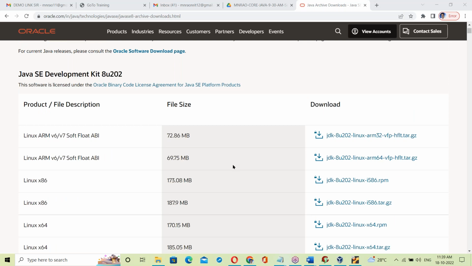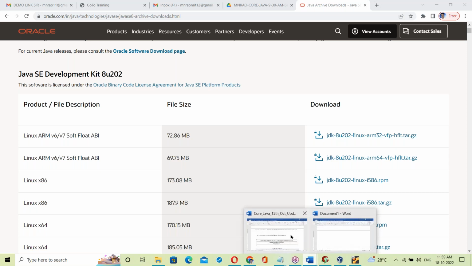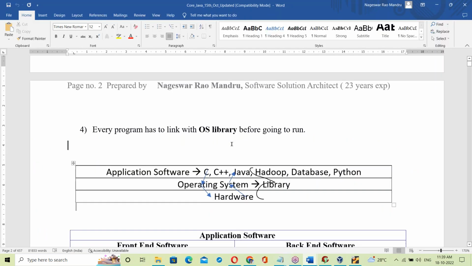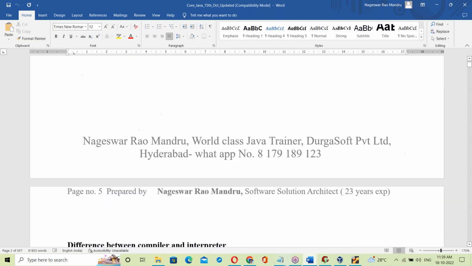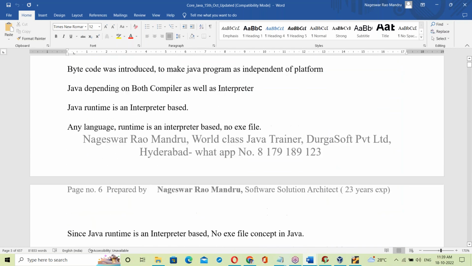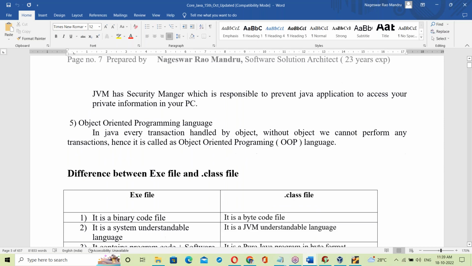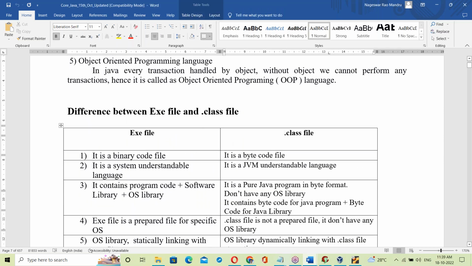I think that is clear, right? So this is about the exe file and the dot class file. Since the exe file uses static linking, it is OS dependent. Yet the dot class file uses dynamic linking, so it is platform independent. That's all about platform independence. The same thing is explained in the document also: the differences between the exe file and the dot class file.